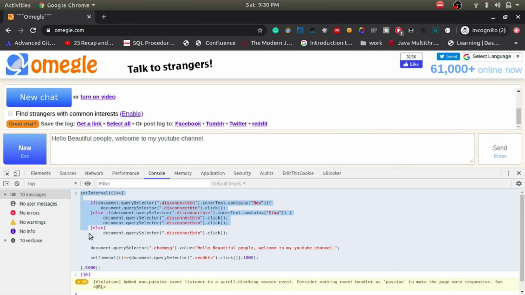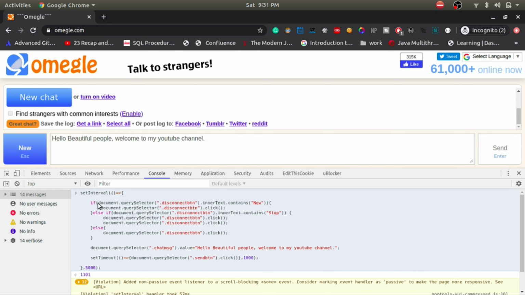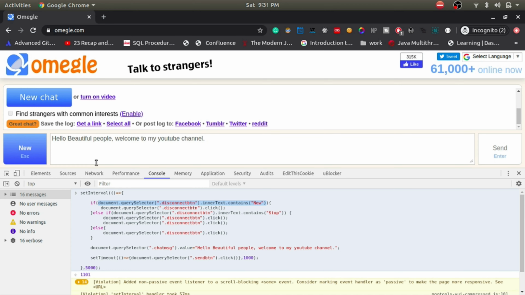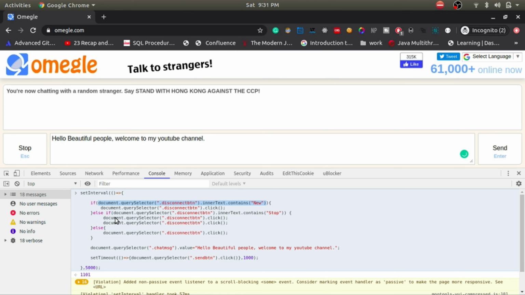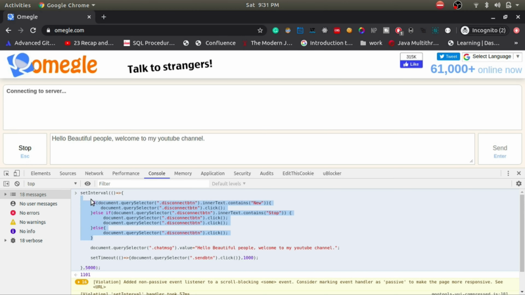We are using the setInterval function to repeat the process which we are doing inside, and we are setting the interval of 5 seconds. Now here what we have to do is find out on which stage we are right now, like what is going on on Omegle. Are we already chatting with someone, or is there no chat going on right now, so do we have to initiate the chat, right? We have to figure out this thing, and then we'll just perform the clicks on the basis of this check.